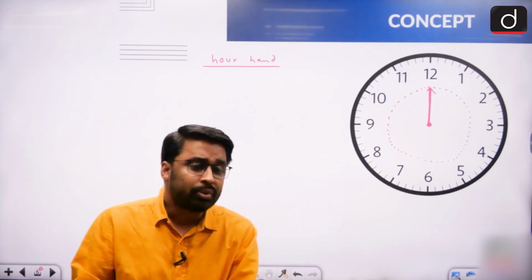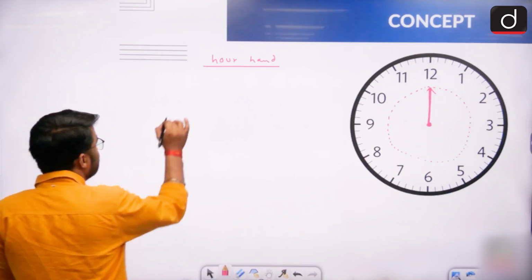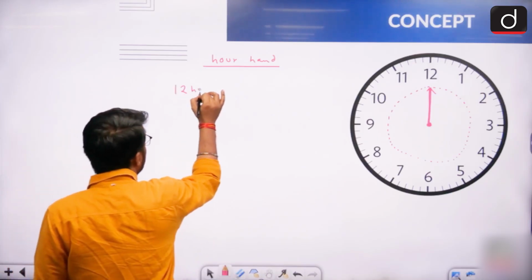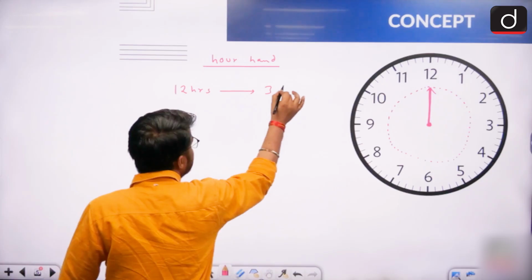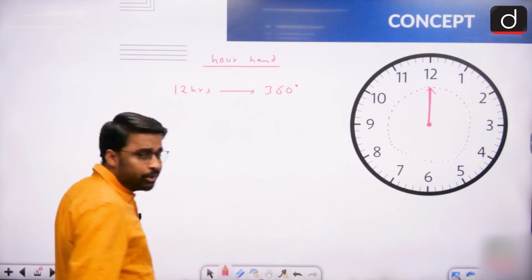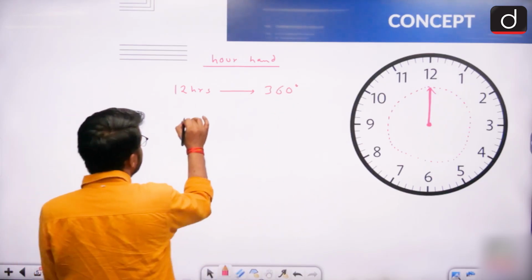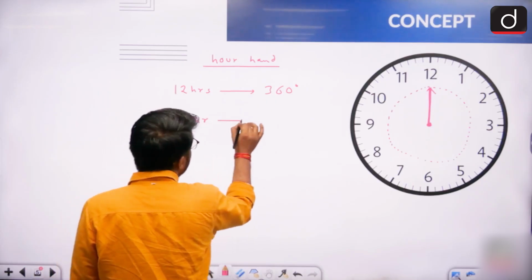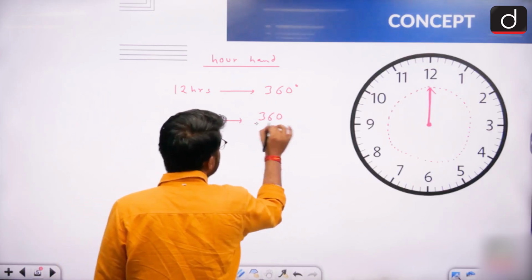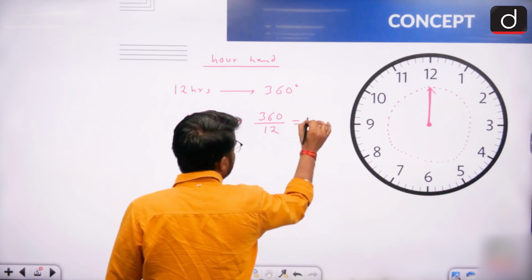And one complete round of the circle is of how many degrees? 360 degrees. So can I say that in 12 hours of time, my hour hand travels 360-degree angle? In 12 hours, if my hour hand travels 360-degree angle, then in 1 hour, how much angle will it travel? You will say, sir, divide 360 with 12, it will be 30 degrees angle.